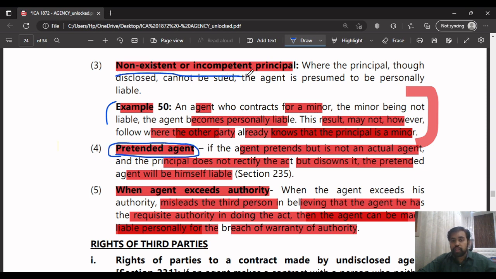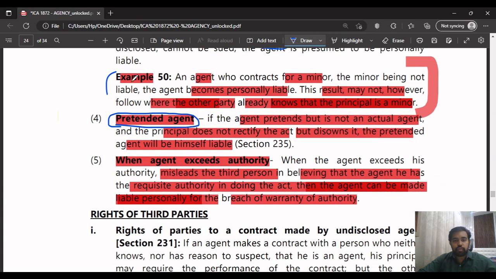You can't write your own headings. You have to write the headings which are given here for the person who is validating to give you marks. Otherwise, they won't give you marks if you don't write the headings which are given here. The inside things you can change however you want.